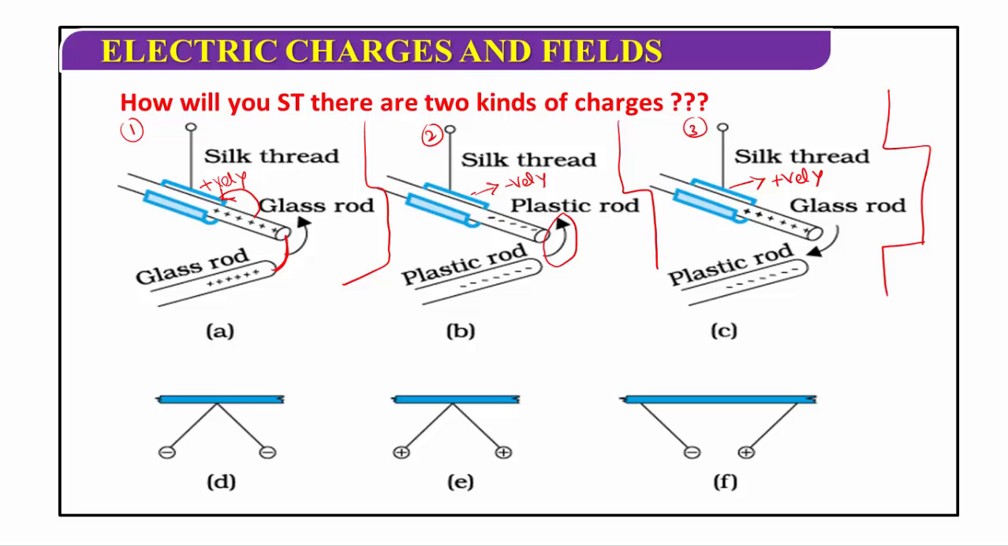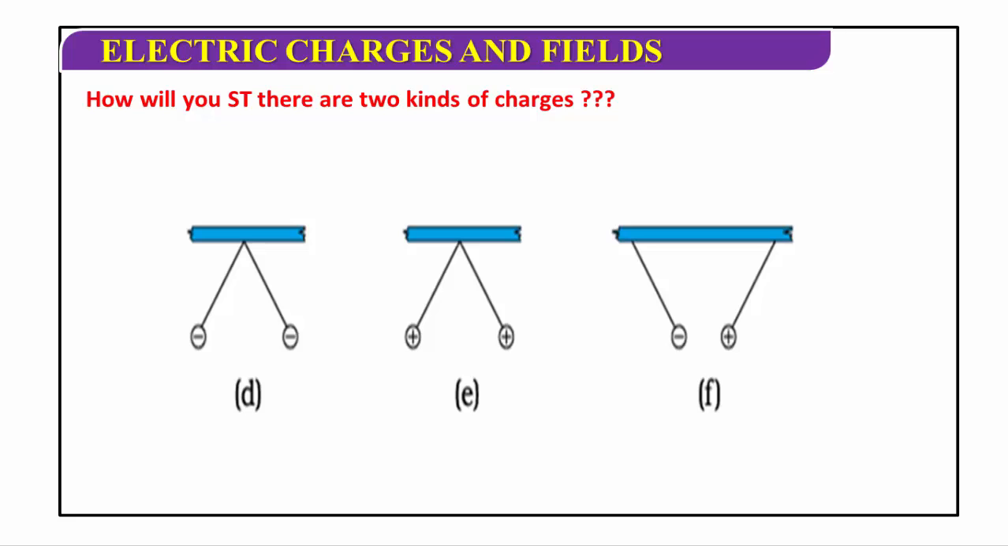Now we will see another experiment. After that we will give the conclusion for this experiment. In the second experiment, if a glass rod rubbed with silk is made to touch two small pith balls or polystyrene balls which are suspended by silk threads.